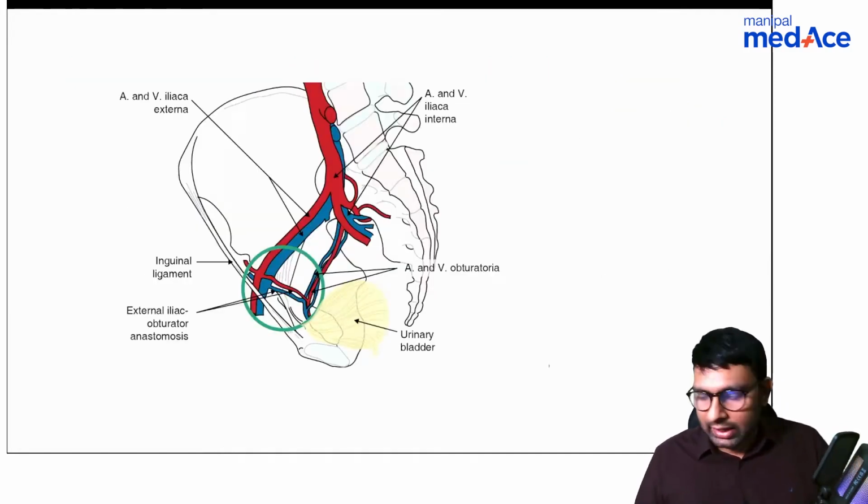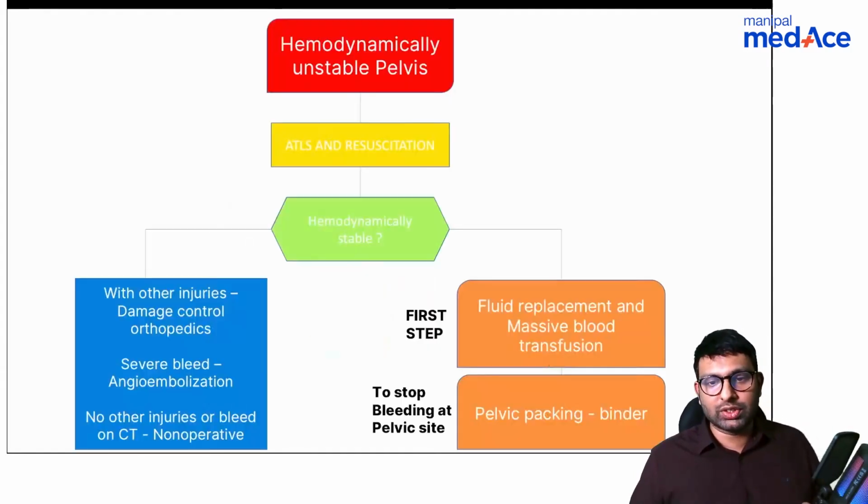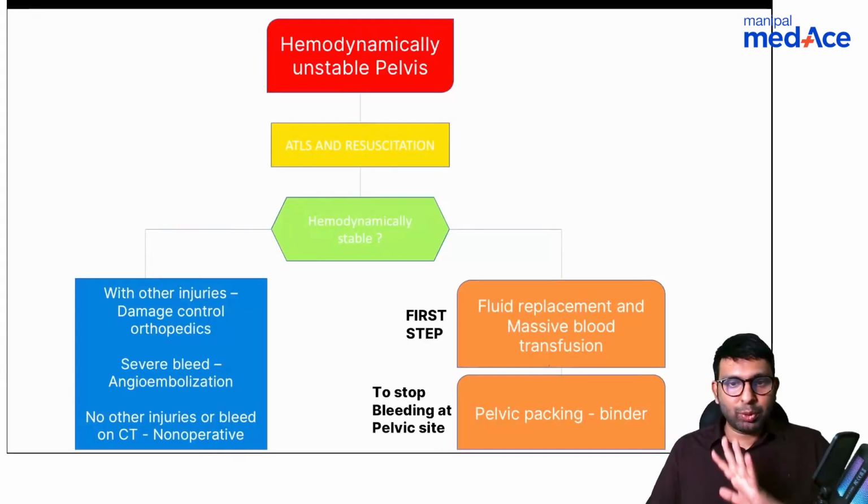So this is an anatomy that shows you how the venous plexus gets damaged, and there is also damage to the corona mortis, which is the crown of death area there. So this is a protocol that you have to follow.